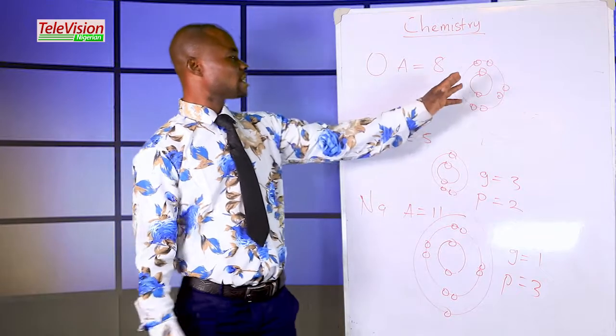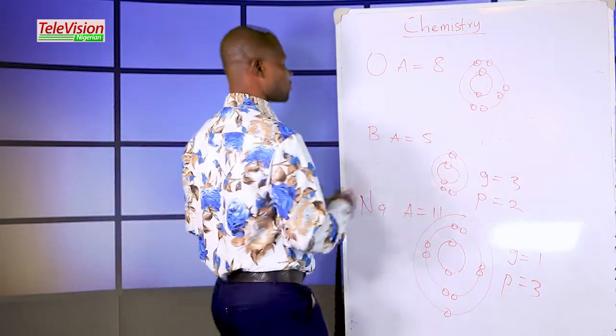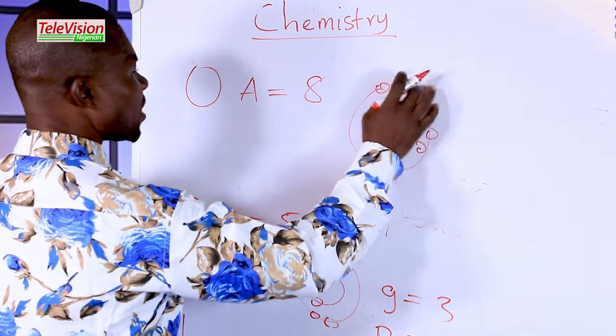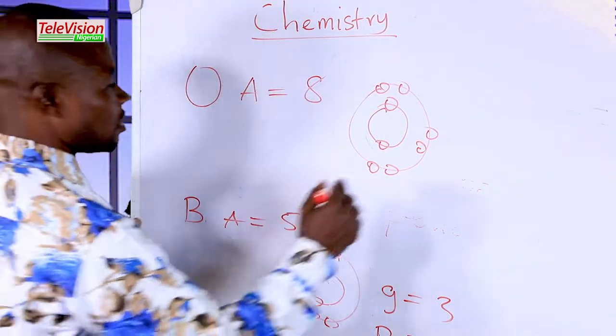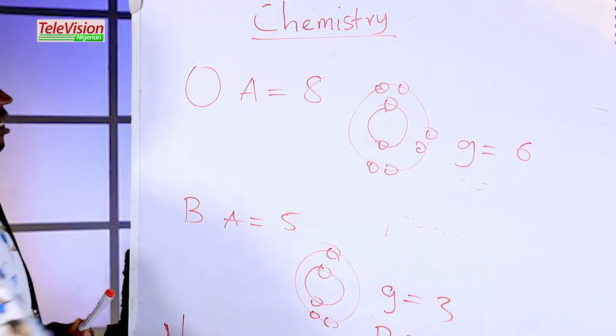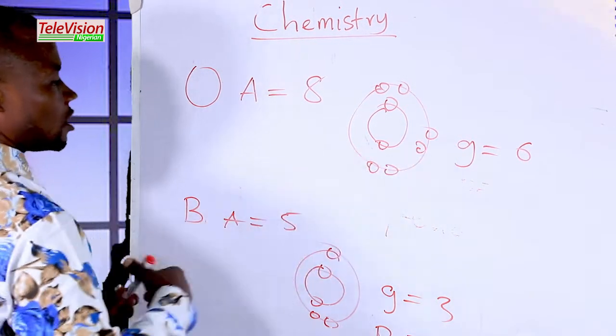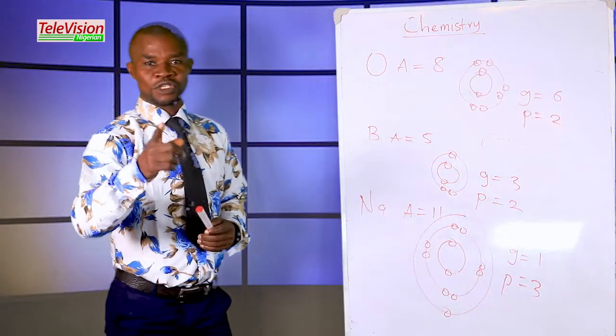Then what is the group of this element and what is the period of the element? Let's count. 1, 2, 3, 4, 5, 6. The number of electrons in the outermost orbit is 6, so the group is group 6. And the number of orbits is 2: 1, 2. That is period 2. That's good.